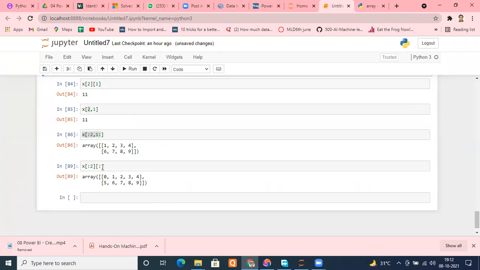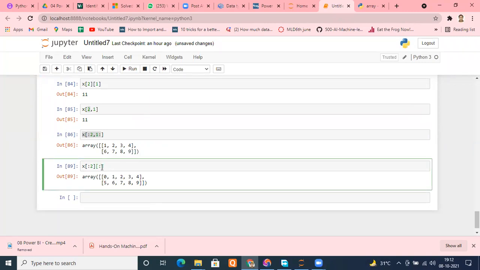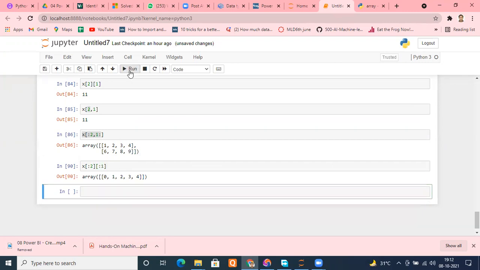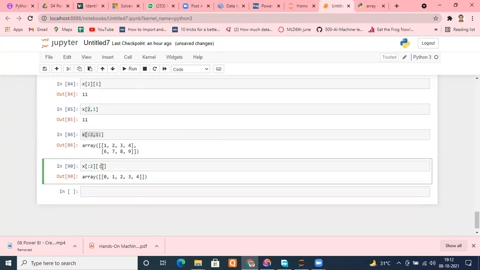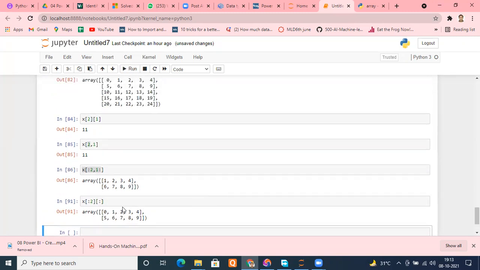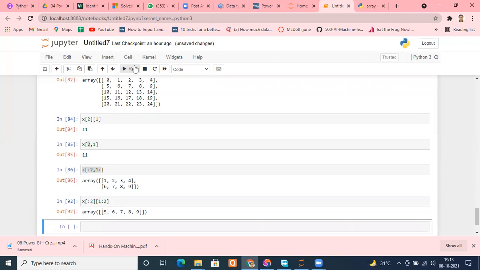And when I'm removing it, I'm putting anything here. Let me put all the columns from beginning till 1. Okay, that means 0th only. 0, 1, 2, 3, 4. This way it is doing perfect. If you are using this, it is giving perfectly 0, 1, 2, 3, 4, 5, 6, 8, 9. Even if I try to put something like 1 colon 2, again it is giving only 1. How is it behaving this way?